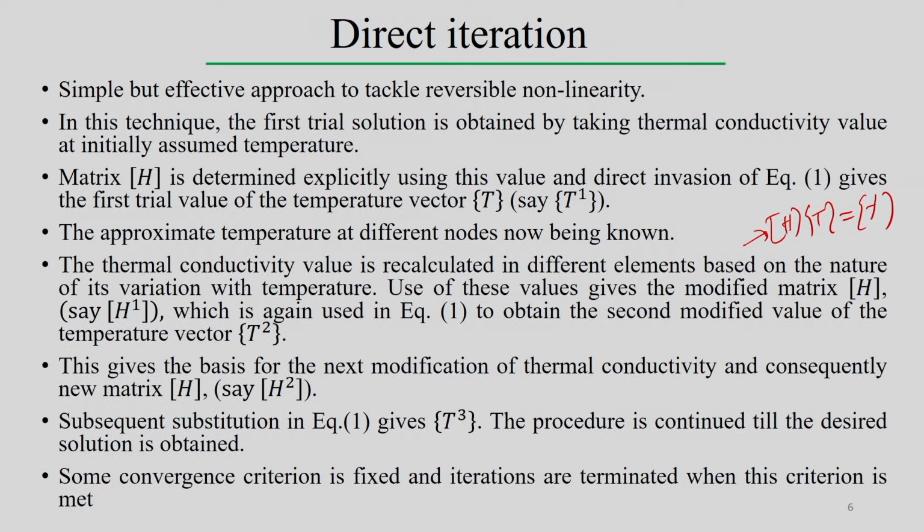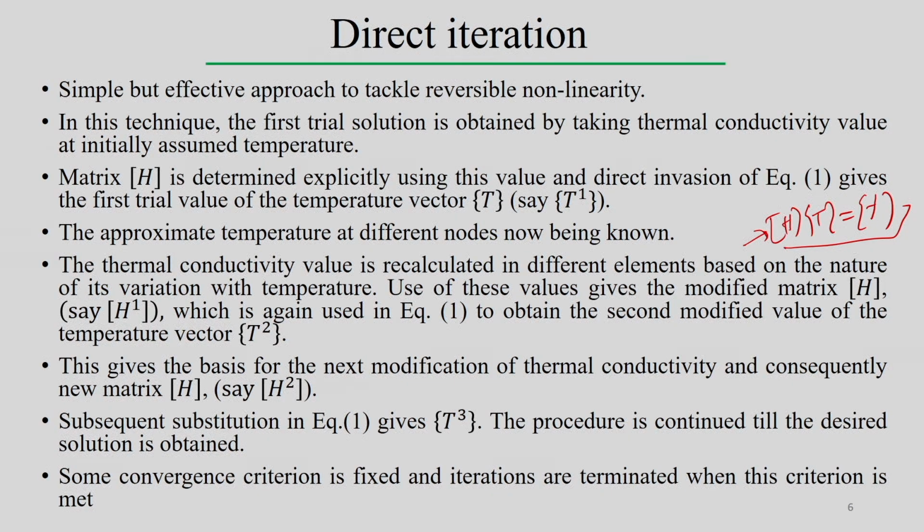So, we recalculate the thermal conductivity at temperature T1, and we again consider the contribution from each of the different elements depending upon their temperature distribution after the first step. Then we use these values and again obtain the matrix H, say H1 for step 1. We put in H1 and solve this equation to obtain the next modified value of the temperature distribution, T2.